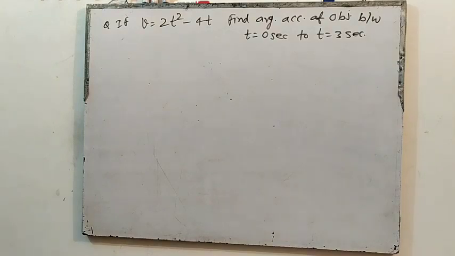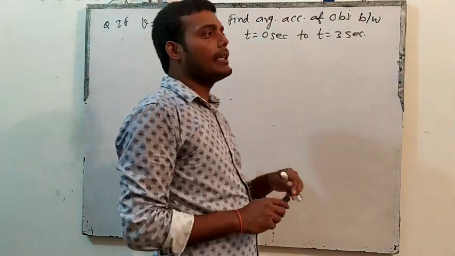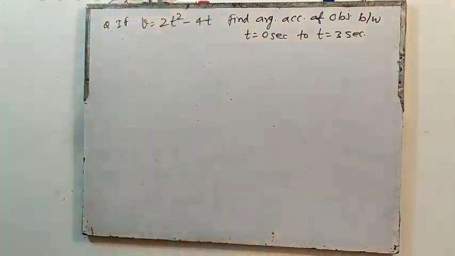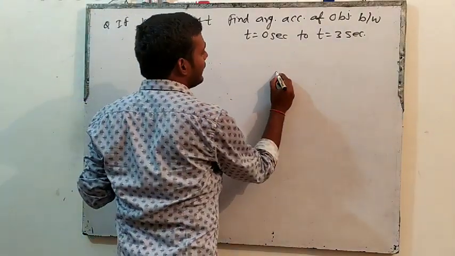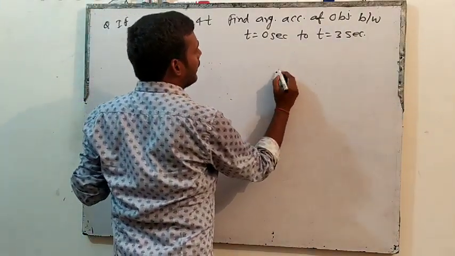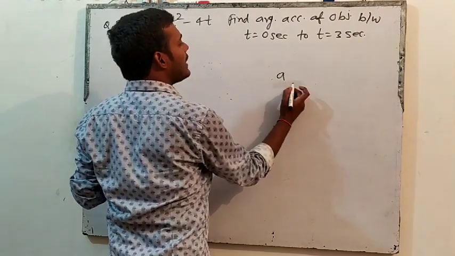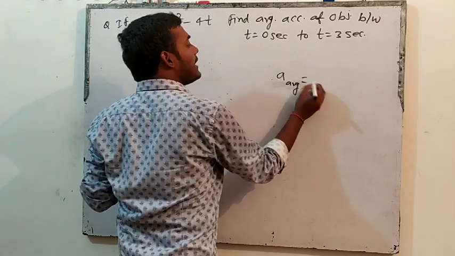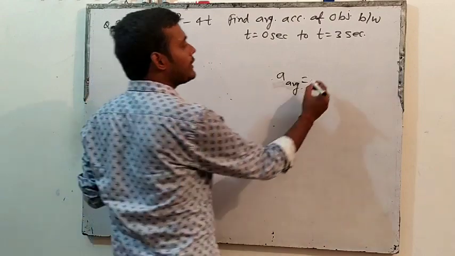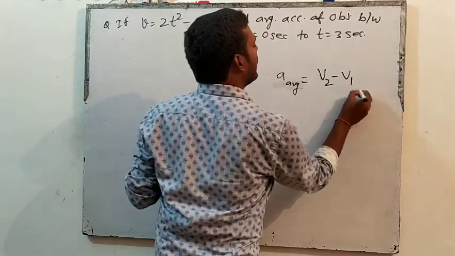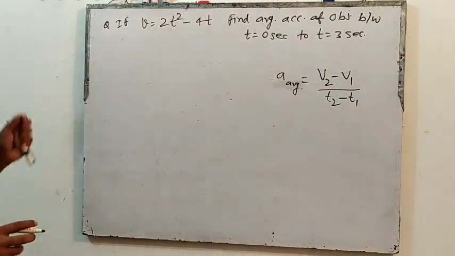Okay. See what is given. The velocity equation they have given. We have to find the average acceleration between t equals 0 to 3. I have told you that when we have to find the average acceleration, what was the formula? Acceleration average will be equal to change in velocity per unit time. That means v2 minus v1 divided by t2 minus t1.